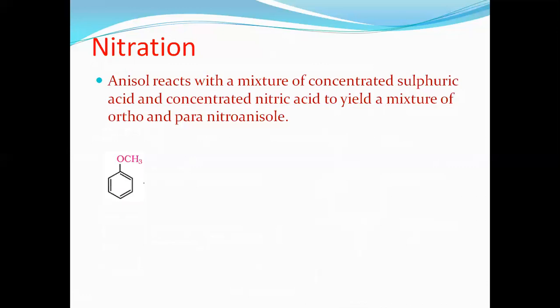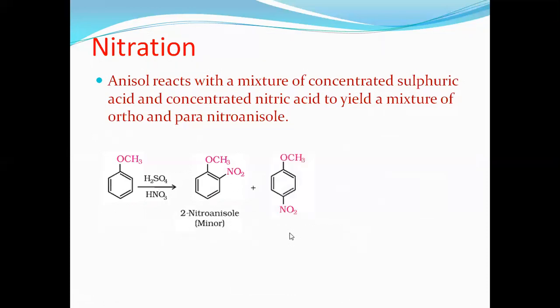Therefore, anisole reacts with the concentrated nitric acid in the presence of concentrated sulfuric acid, which gives, once again, the same attack. The nitro group attacks at ortho position as well as para position. So this is called 2-nitro anisole, and it also gives 4-nitro anisole. So this is the nitration of anisole.